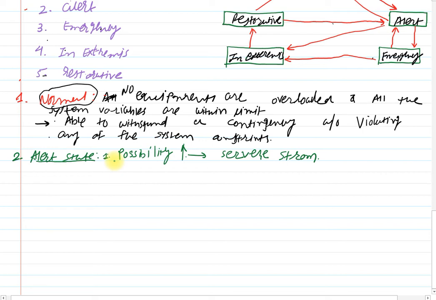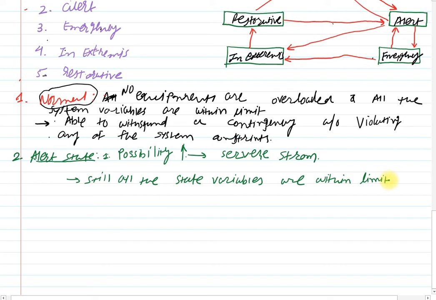So in these states all the system variables are still within limit. Here we have alert, not emergency or extreme, but still all the state variables are within limit.